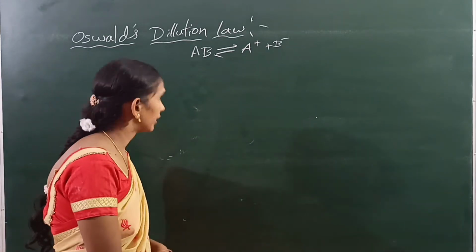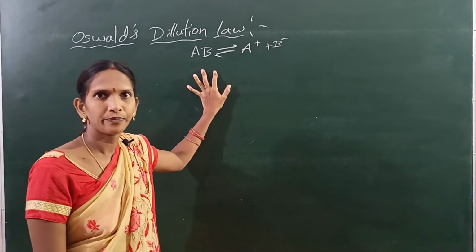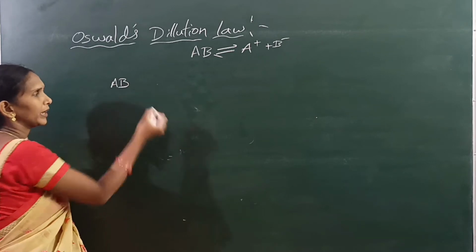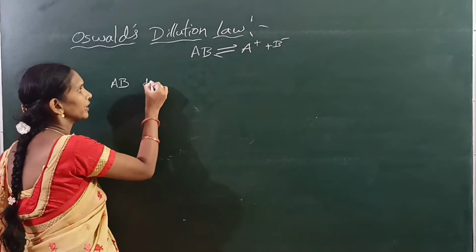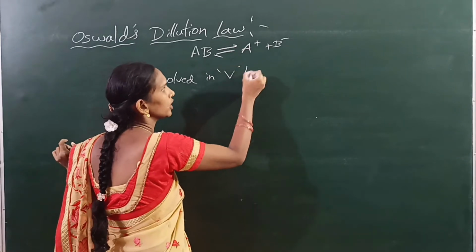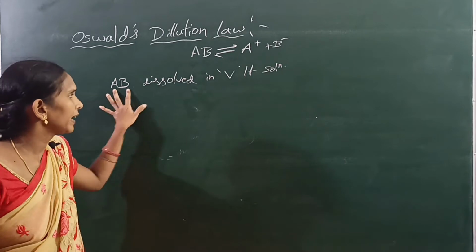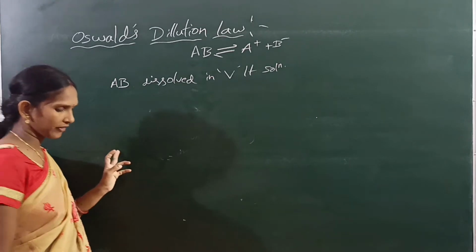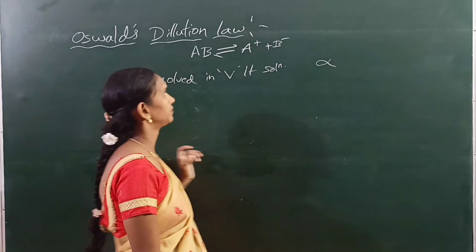Let us consider the undissociated molecule AB, the electrolyte, dissolved in V liters of solution, and alpha is the degree of ionization.